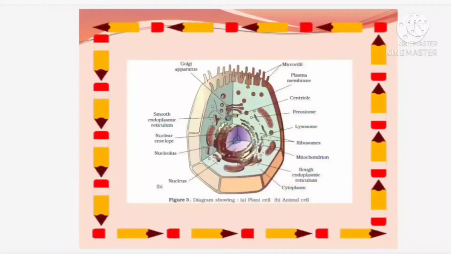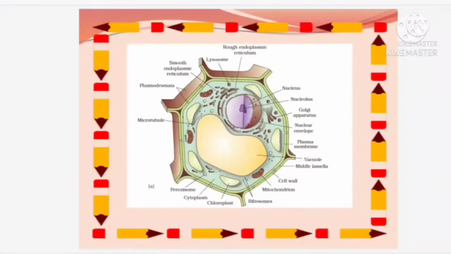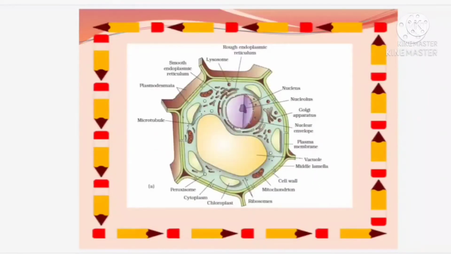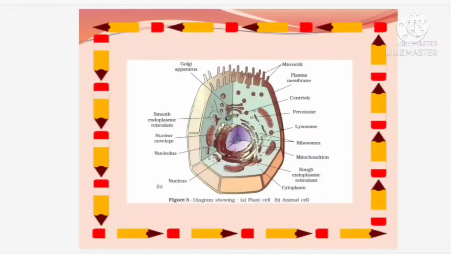Before that, you can see a diagram showing A, your plant cell, and B, your animal cell. You can find that this one is the animal cell, and this is your plant cell. Plant cells have a somewhat hexagonal structure, animal cells are somewhat oval in nature. Some parts are present in plant cells which are absent in animal cells. You can find the cell wall in the plant cell, and the cell wall is absent in animal cells, isn't it.